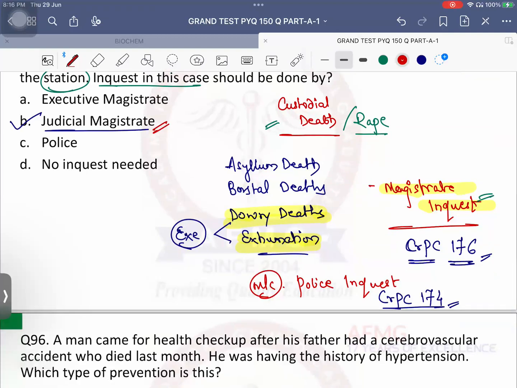Giving false evidence even after taking oath is known as perjury. Very good. Perjury is defined under IPC section 191. Perjury is punished under IPC section 193. Vitriol is nothing but acid attack. Acid attack is punished under IPC section 326A. But attempt to acid attack is punished under IPC section 326B.